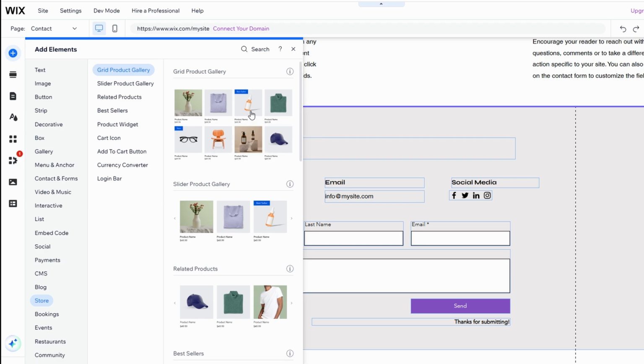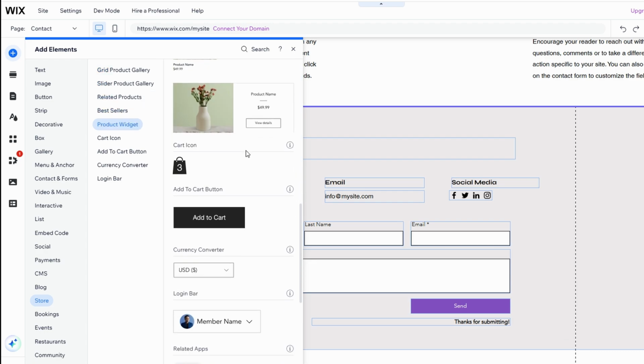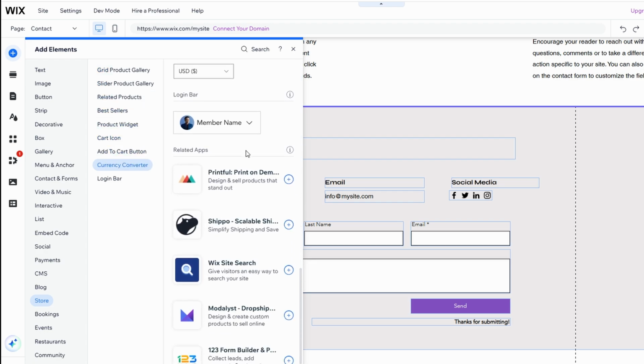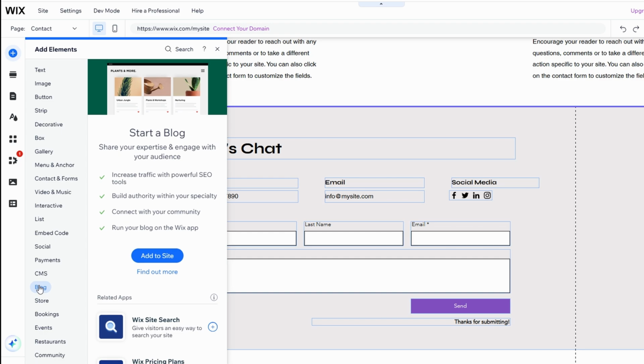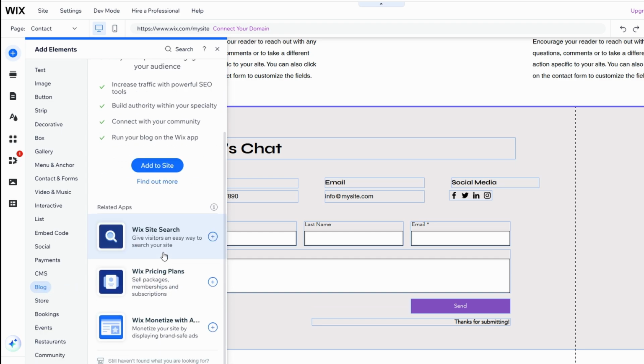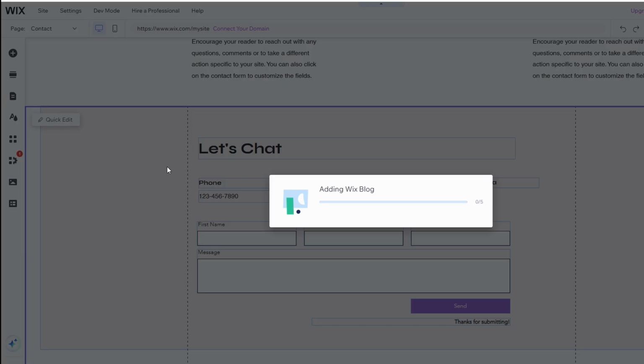For those looking to share ideas or updates, Wix's blogging tool is perfect. Add a blog section to your site where you can create posts, insert images or videos, and format text with ease. Organize your posts into categories to improve navigation and set up an RSS feed to let readers subscribe and stay updated on new content.